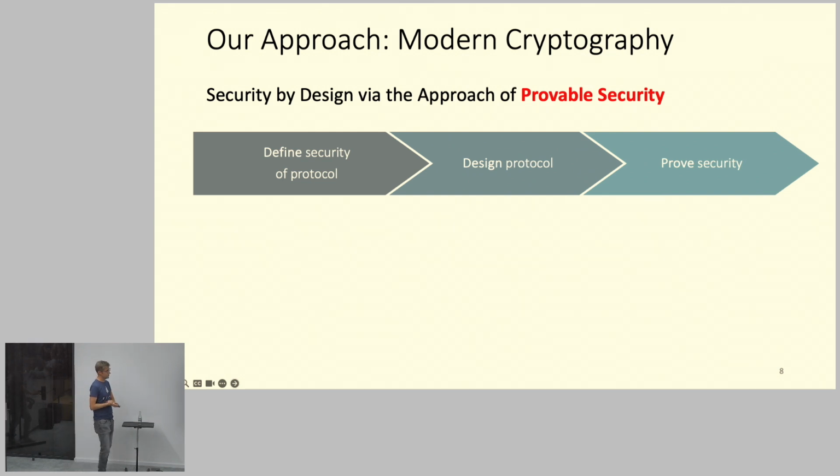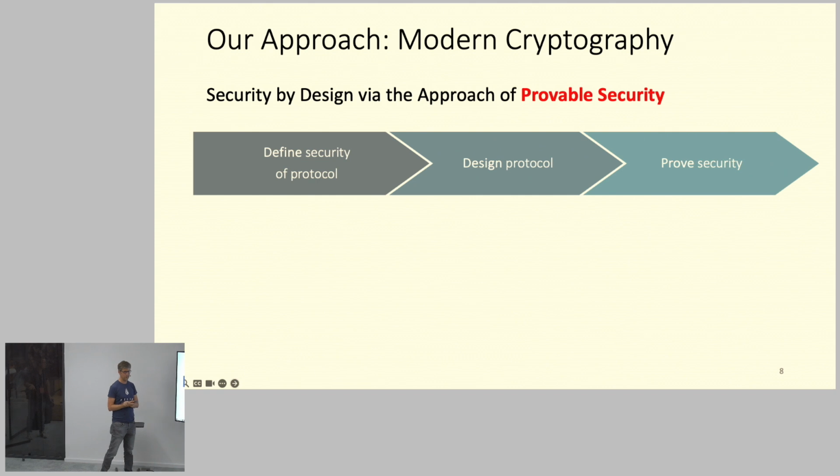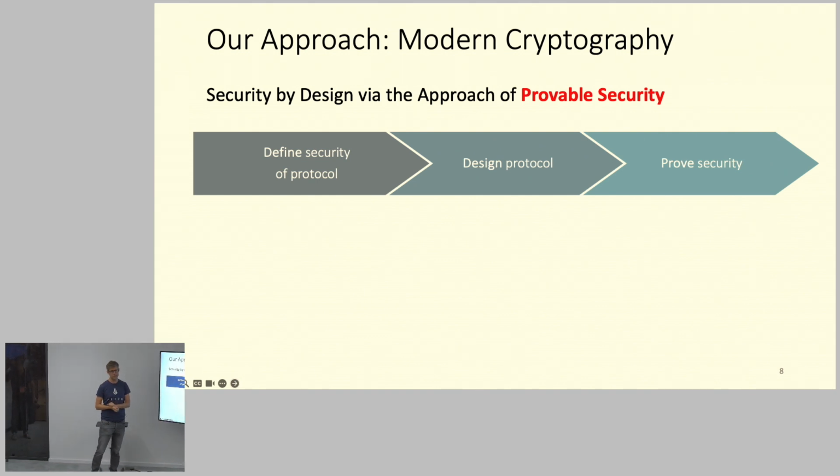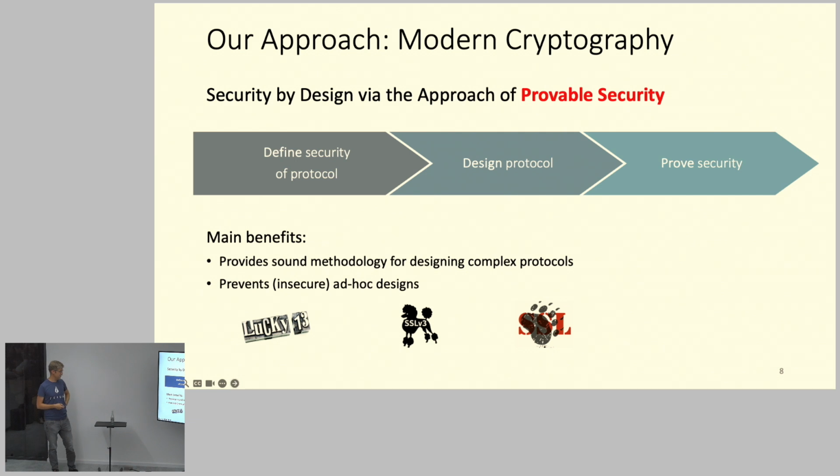And afterwards, you prove the security of this protocol. Usually there are some assumptions, maybe the signature scheme is secure, the hash functions are collision resistant and things like this. Given these assumptions, you can prove the security of this protocol. And this has many benefits. First of all, it helps you to design good protocols without having any flaws in the specification.